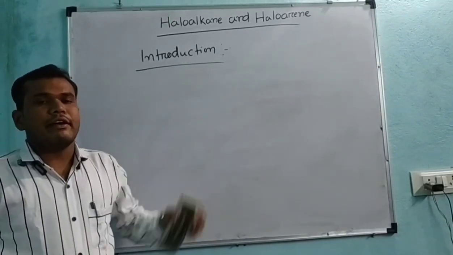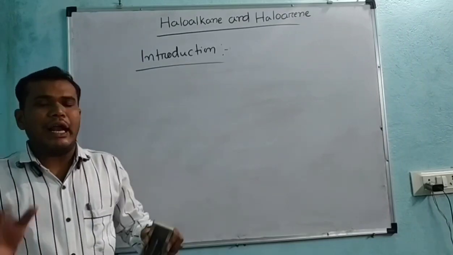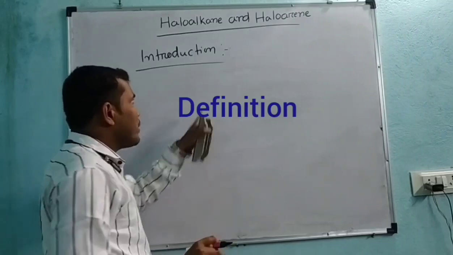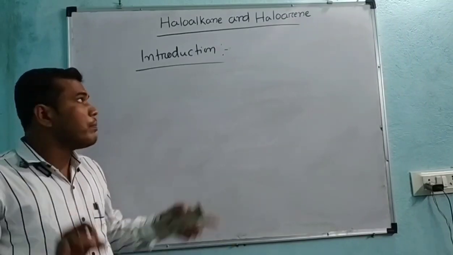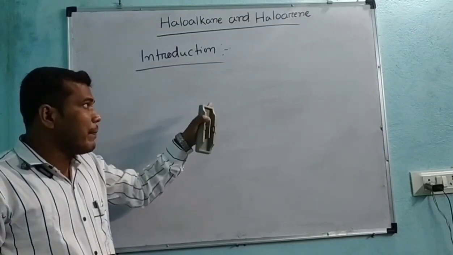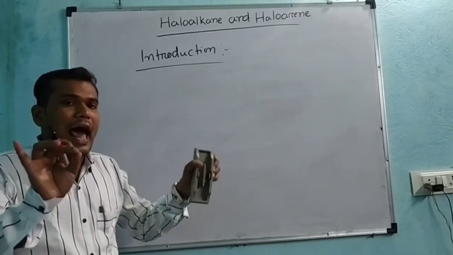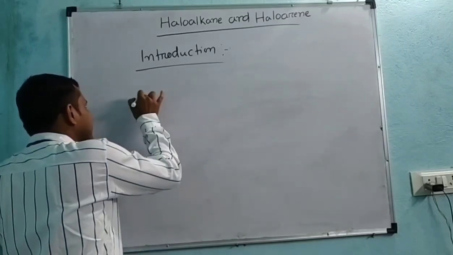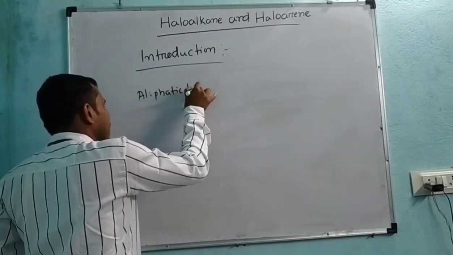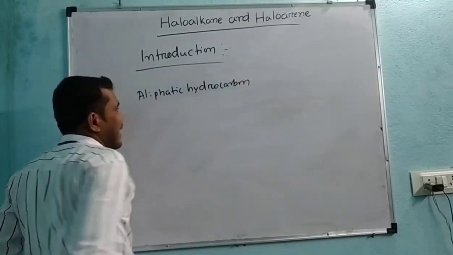Coming to the introduction part. What is haloalkane and what is haloarene? If a hydrogen atom of an aliphatic hydrocarbon is replaced by halogen, then it is called haloalkane or alkyl halide. Let us take an aliphatic hydrocarbon, or here we take alkane.